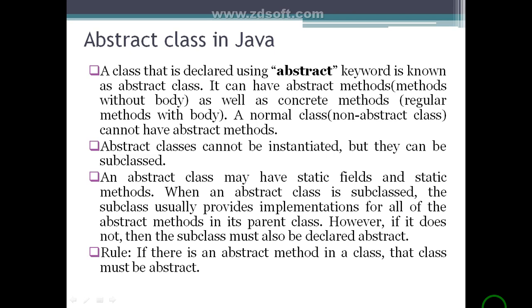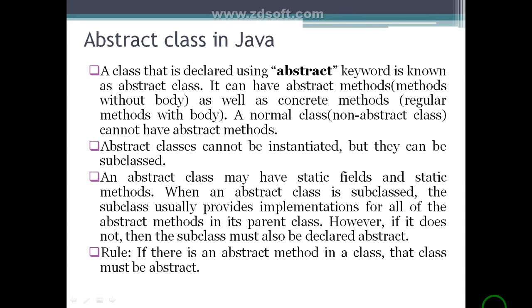We can implement 0 to 50% runtime polymorphism by using an abstract class, because an abstract class contains both types of functions, concrete and non-concrete, meaning methods without body or methods with body.